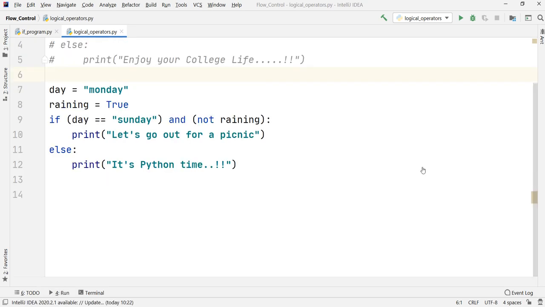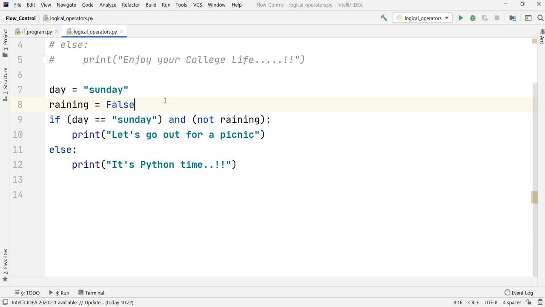But what will I have to do to make this total condition true? The things we will have to change here are that the day must be Sunday, so I will change the input to Sunday, and I will change the raining value to false. Again, false is one of the keywords. You can observe the change in color when I write true or false. These are keywords, and they indicate a true value or a false value for that particular variable.